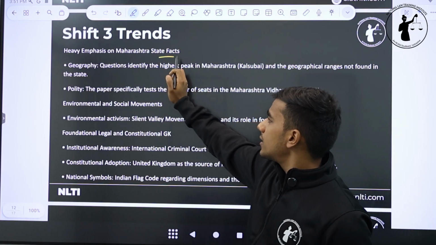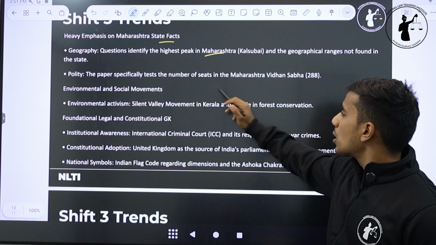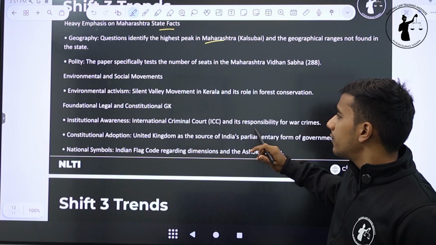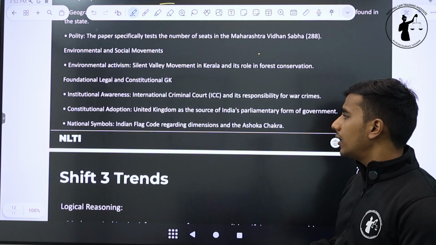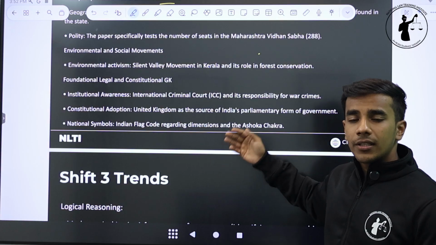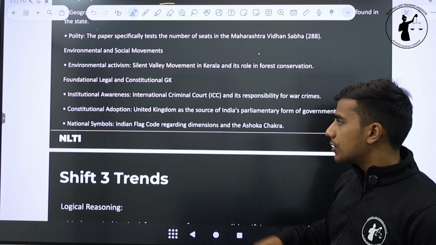Heavy emphasis on Maharashtra state facts: highest peak in Maharashtra, geographical ranges not found in the state, number of seats in the Maharashtra Vidhan Sabha. Again, repetitive stuff that was seen across all three shifts. So if you are wondering why we have mentioned these things again and again, this is because similar questions were asked in all three shifts of the paper.